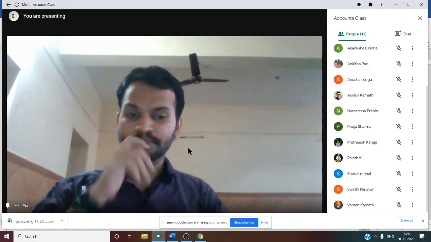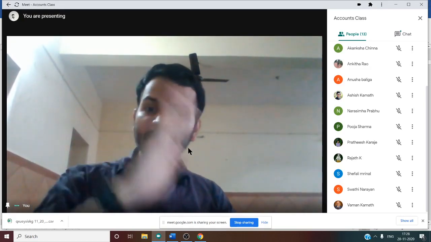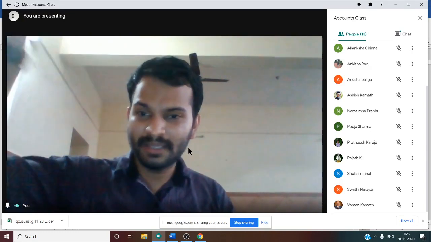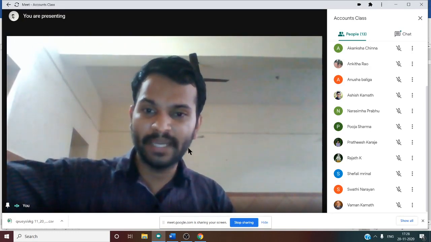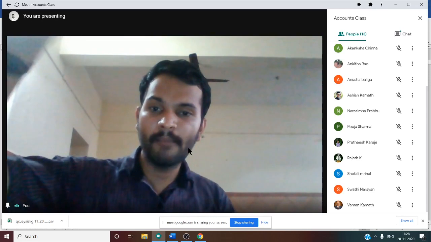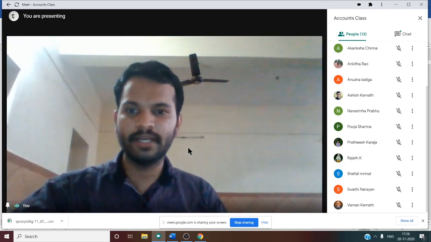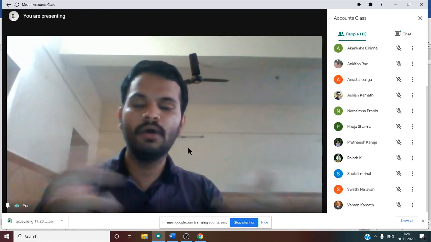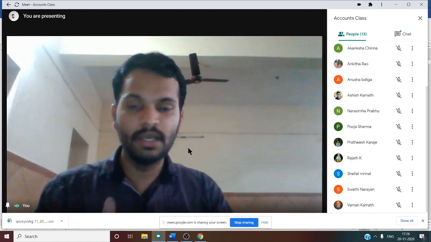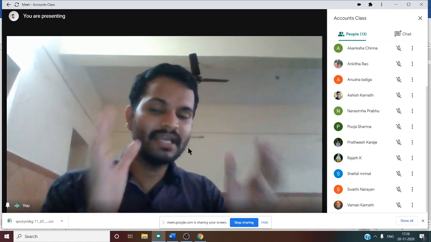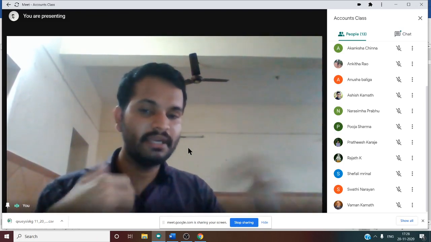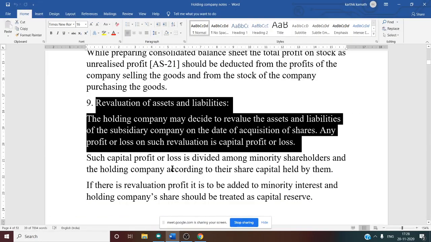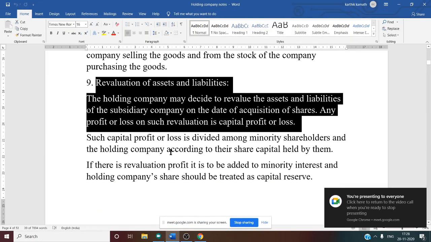The reason is that all these assets and liabilities existed in the balance sheet of the subsidiary company. Of course, those amounts are before acquisition, isn't it? Whenever it is before acquisition, that is pre-acquisition, it is capital in nature. After acquisition, there is a restriction of financial year, then it will be revenue in nature. So that is why we treat that as capital profit or capital loss.